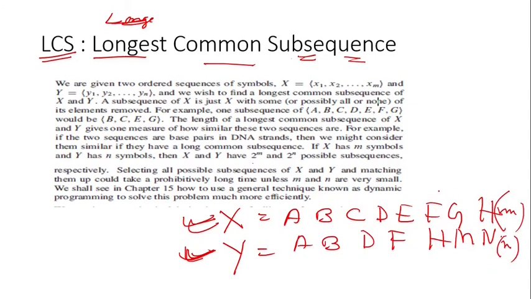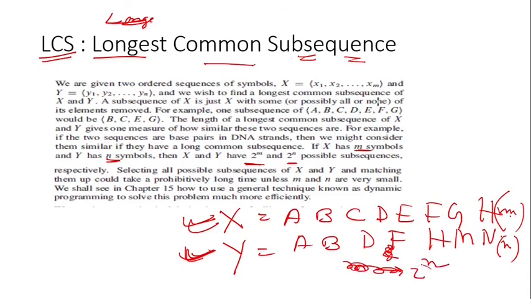If x has m symbols and y has n symbols, then x and y have 2 to the power m and 2 to the power n possible subsequences.